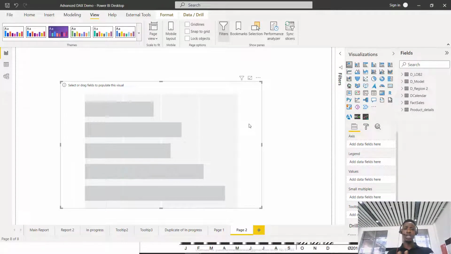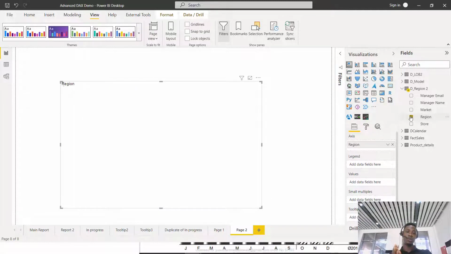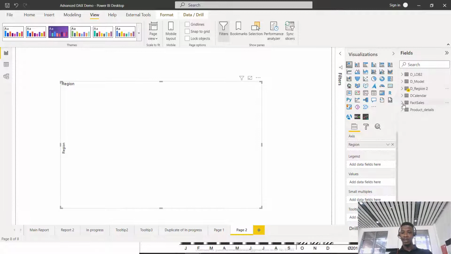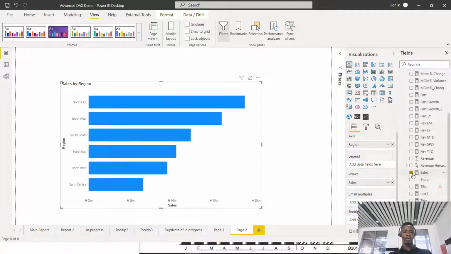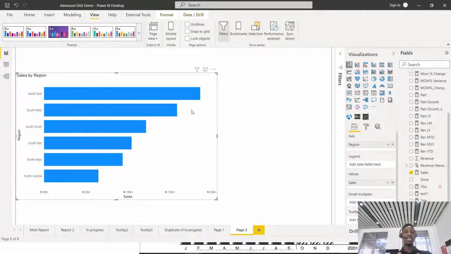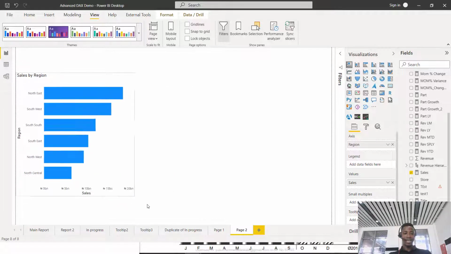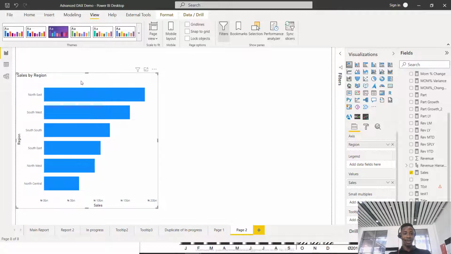So maybe I want to plot revenue by region. I can come inside the region table and select region, right? So I just selected region from the region table. Then I'll go to my sales table, where I have my sales, which is the fact sales, and I'll select sales. Now, by sales, you notice that I have a chart quickly and easily, right? A very nice chart. So I'll just put that here.